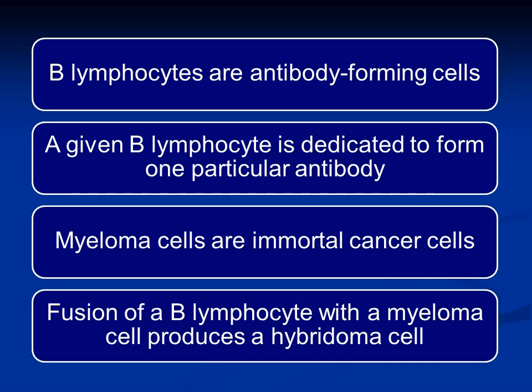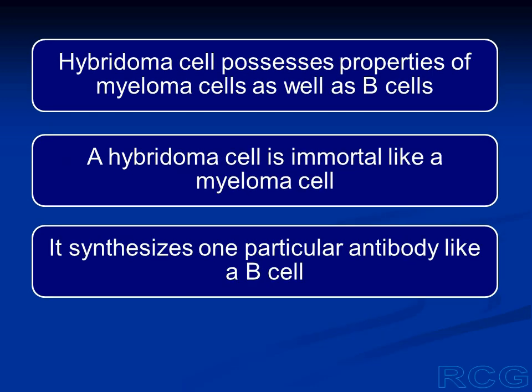When we fuse a B lymphocyte with a myeloma cell, a hybridoma cell is formed. And this hybridoma cell possesses some of the properties of myeloma cells and some of the properties of B lymphocytes.